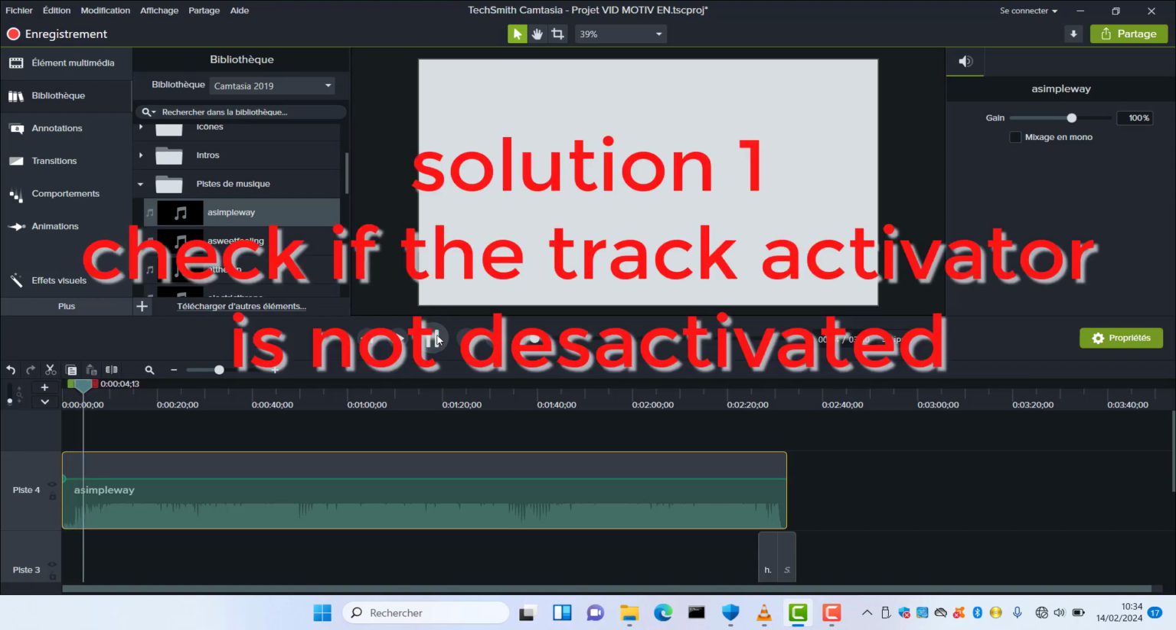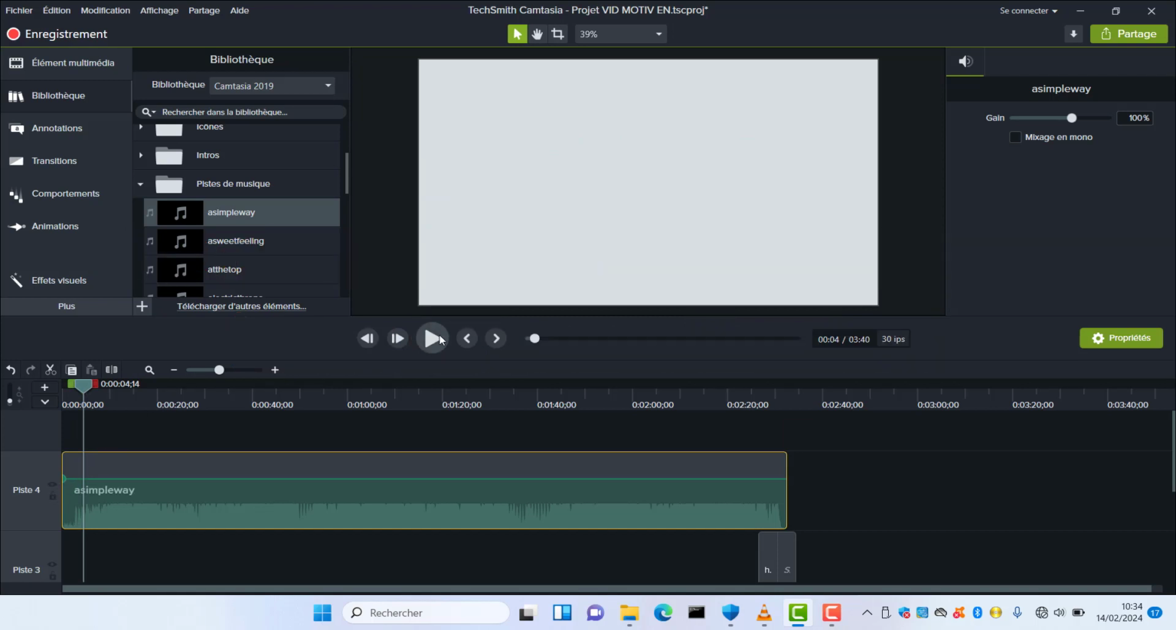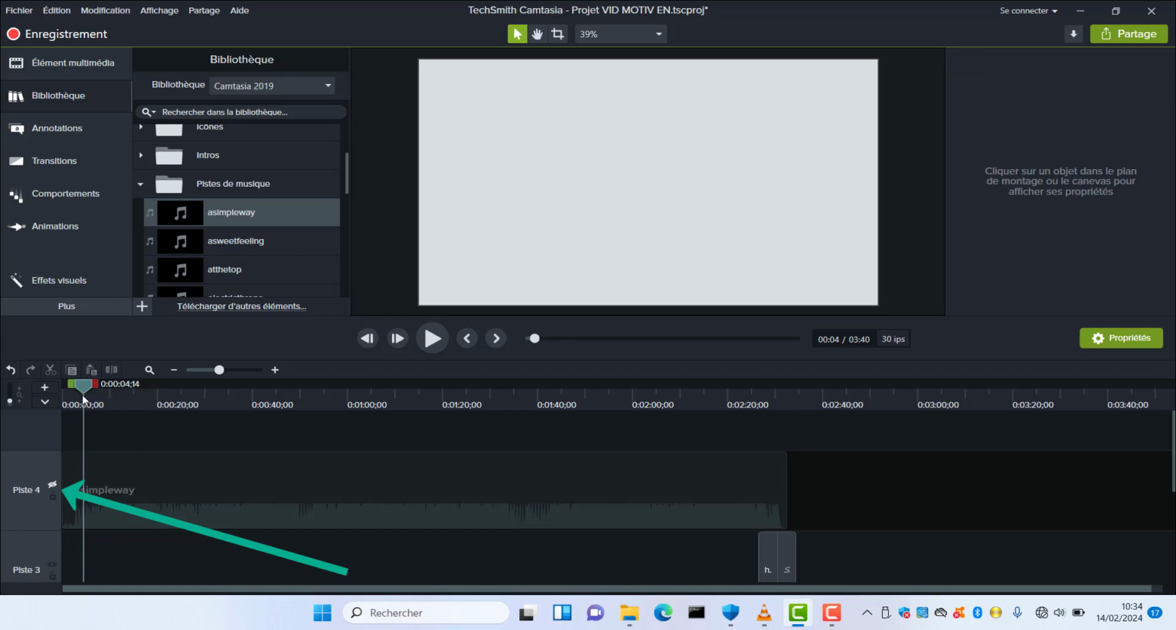Let's go for the first way to solve that issue. You're gonna check this icon. Okay, you're gonna check if it is not crossed. Then you will arrange it and you will see that it's gonna play again.